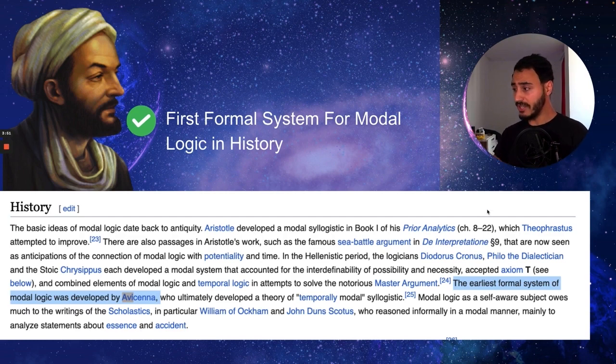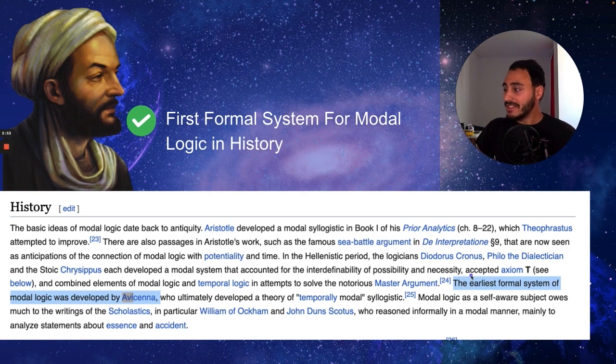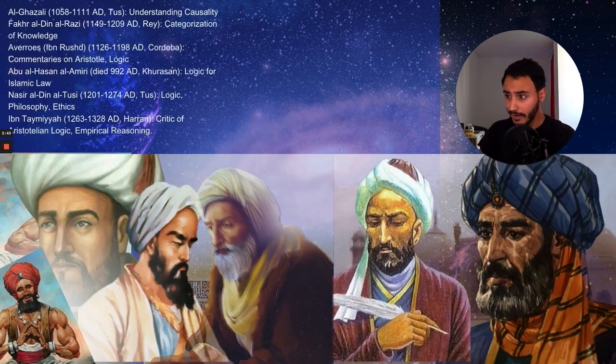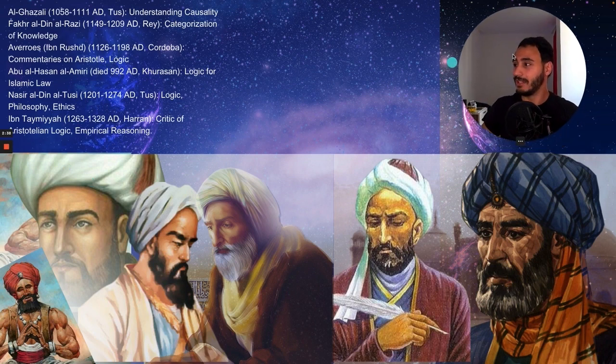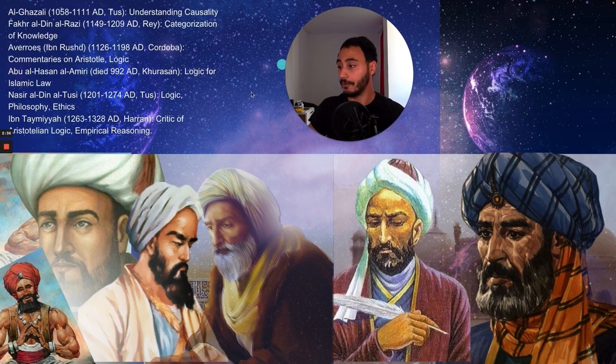So he was the earliest logician, who created the earliest formal system for modal logic, which is what we've seen before now, right? And then we got for sure other scientists and logicians in the Arabic Islamic world, not particularly Arabic, but the Islamic world. As you see, Al-Ghazali is one of these, Fakhreddin al-Razi, Averroes, known as Averroes in Europe. He lived in Cordoba back then. And all of these contributed not this much, but they contributed really so much to logic. And these are their pictures.